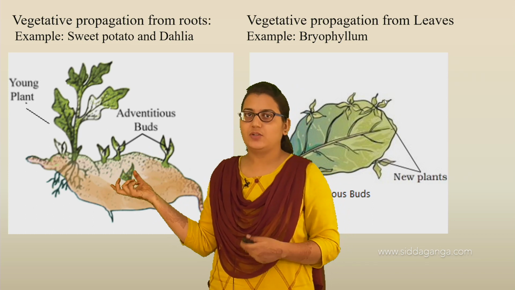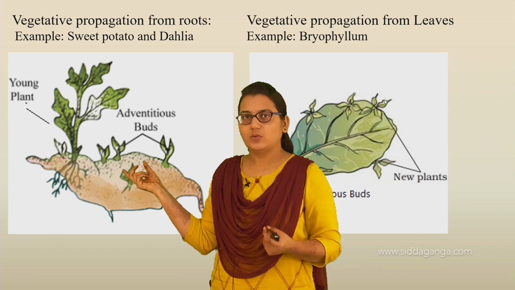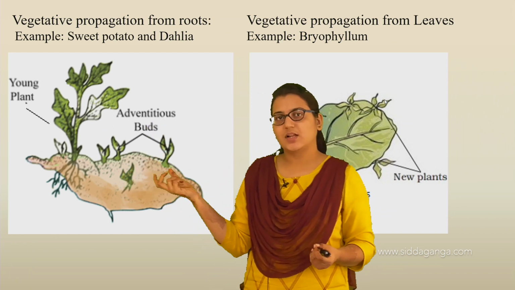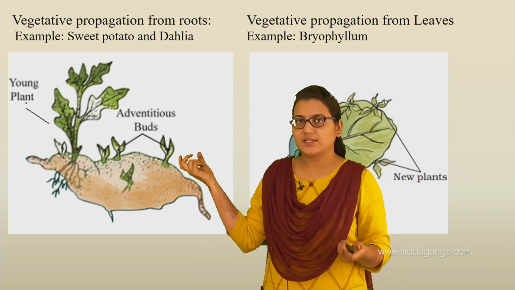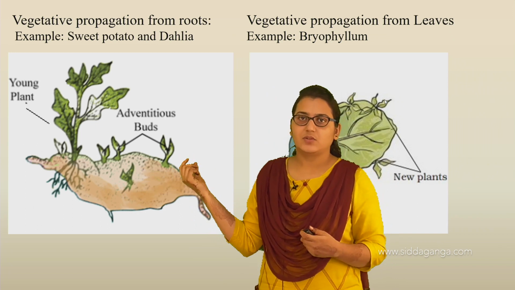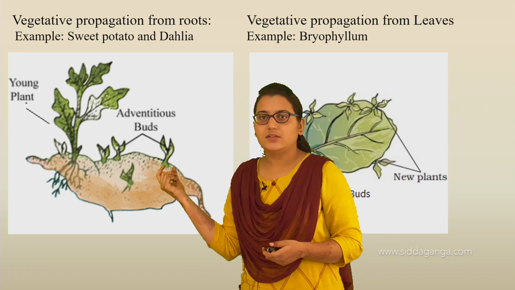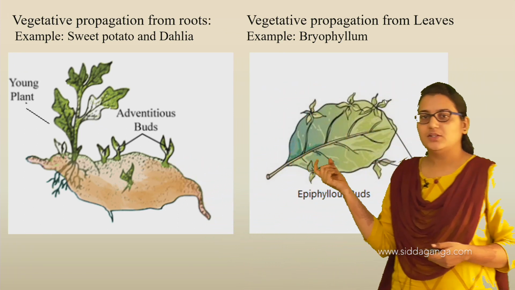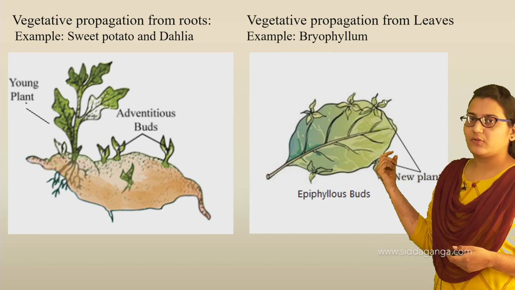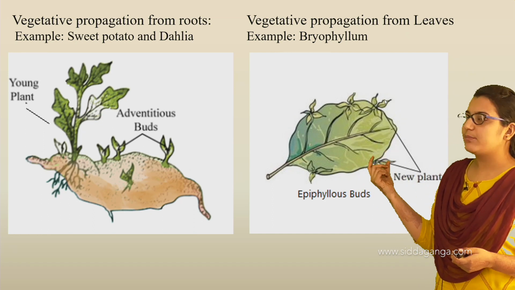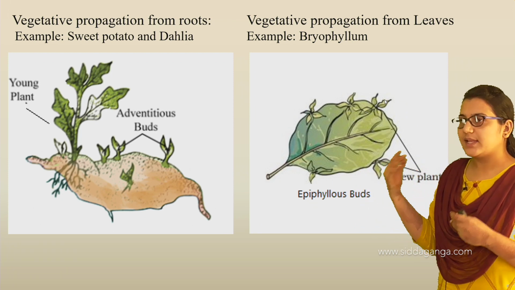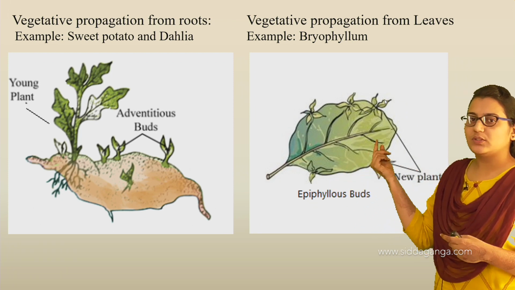This sweet potato is propagated from the roots. So sweet potato and dahlia are examples in which we can see vegetative propagation by the roots. And vegetative propagation also occurs through the leaves. An example is the bryophyllum, a plant where the same kind of plants are propagated through these leaves.